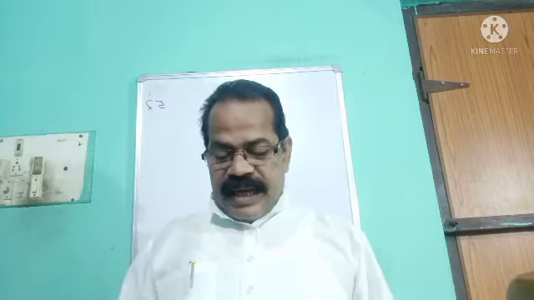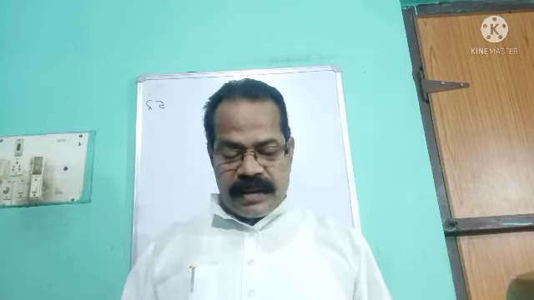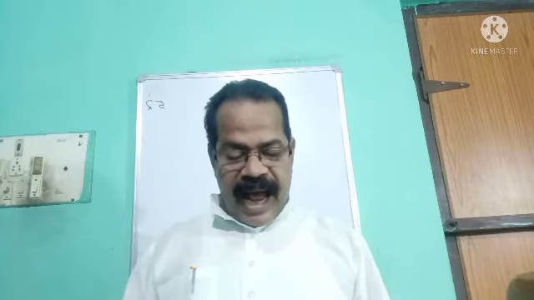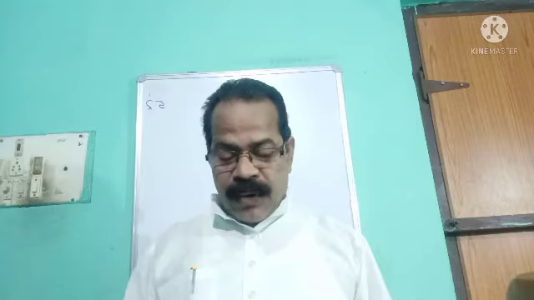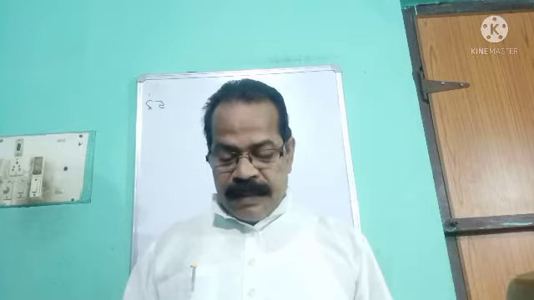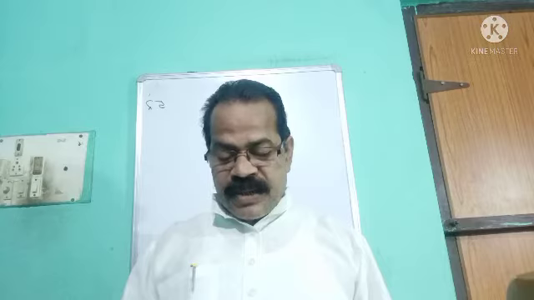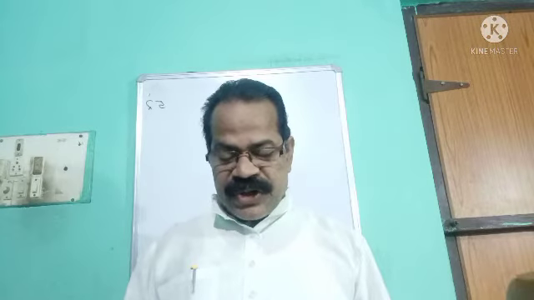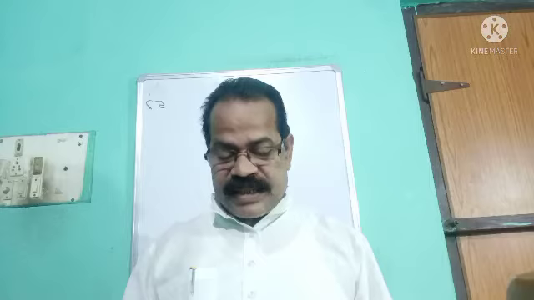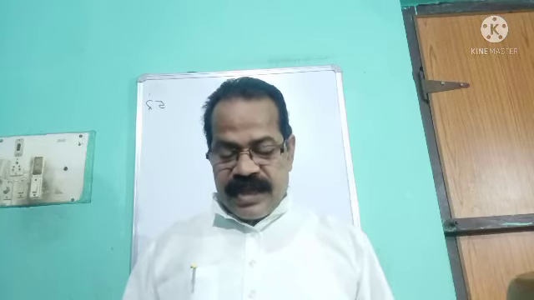Next, in other cases, two singular or plural subjects joined by and make the total subject plural, which takes a plural verb. Example: Gopal and his sister have come. Means Gopal and his sister, these two subjects are joined with the conjunction and, and it expresses plural.